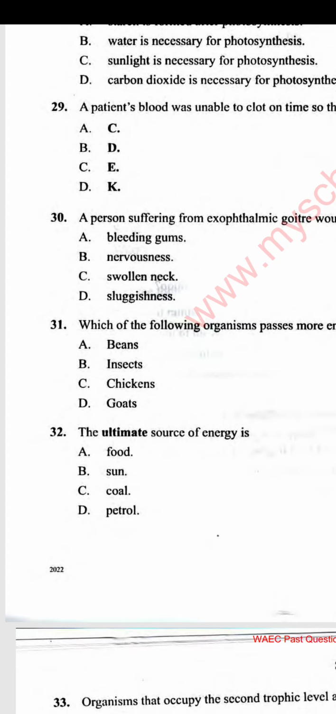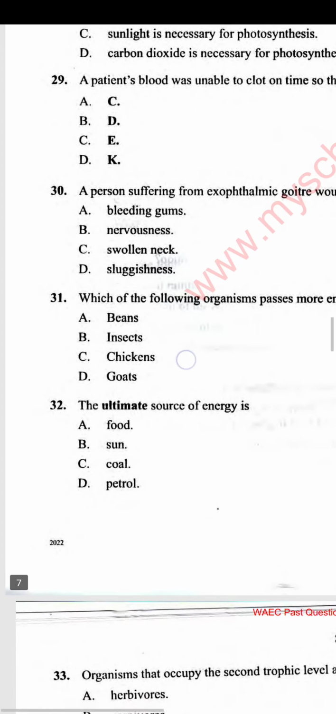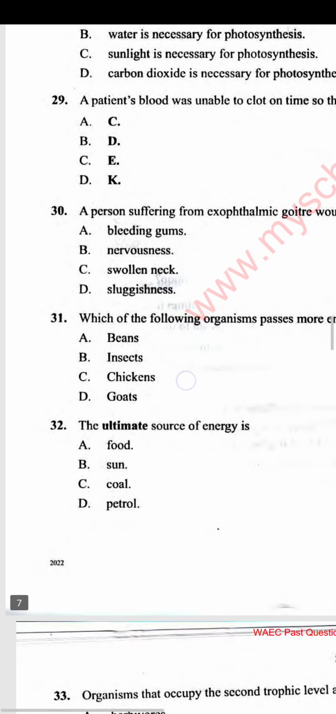When you look at all the options, you realize that A is the only plant crop there. So the answer is A, because bean as a plant crop is a producer. When you look at the food chain, you remember we have the producer, the consumer, and the decomposers. The insect, chicken, goat, and every other animal depend on the producer for their food.